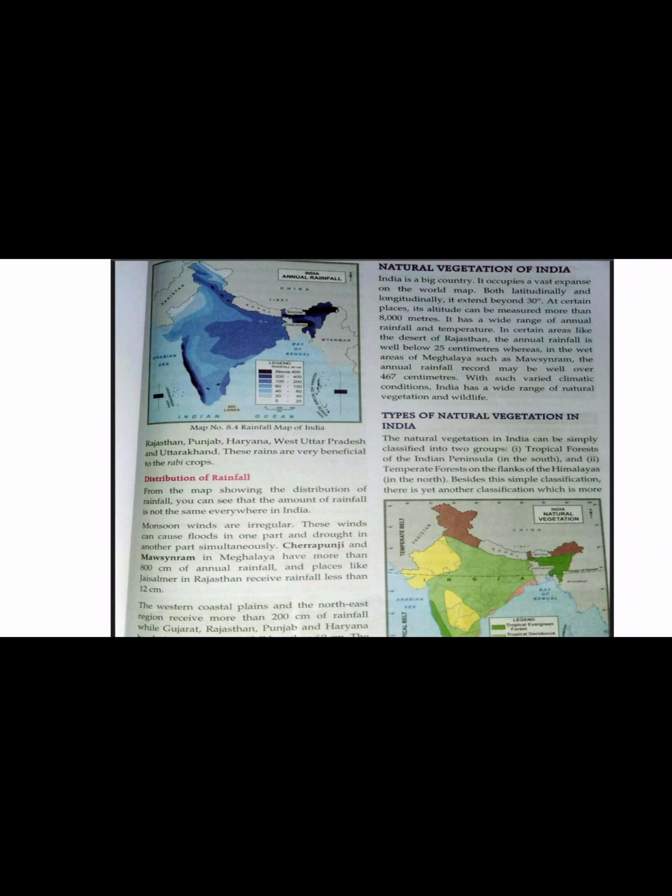Now, distribution of rainfall. Now we are going to study about distribution of rainfall. So you can see in the map how it is placed. Dark regions are shown, those regions which are dark in color, they are showing that they receive more than 300 or 400 centimeter of rainfall. This is northeastern state, Meghalaya, Arunachal Pradesh, and other places like western coastal plains also receive heavy rainfall, while there are some regions which receive very less rainfall.